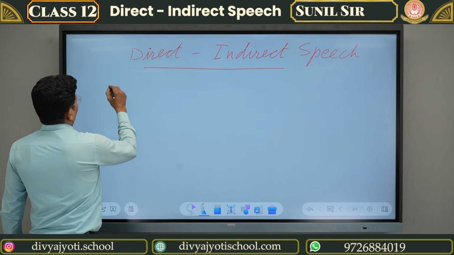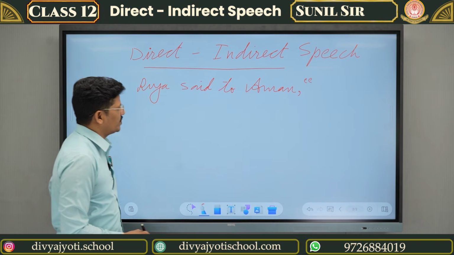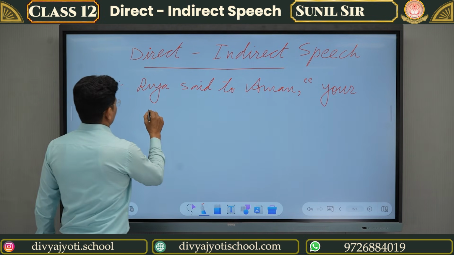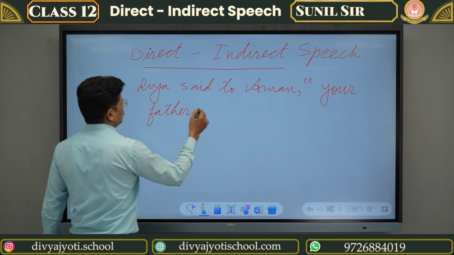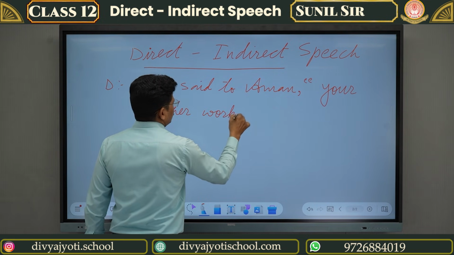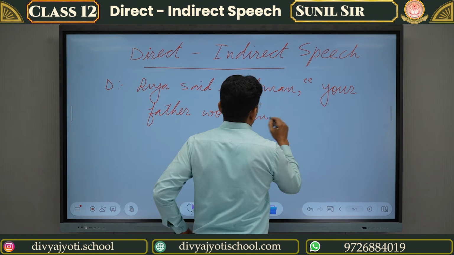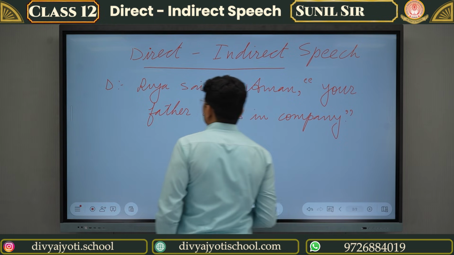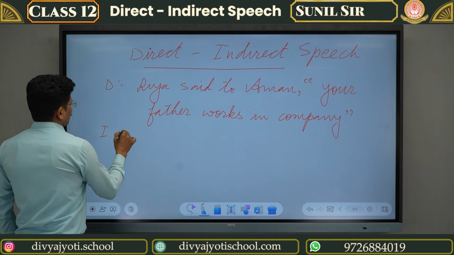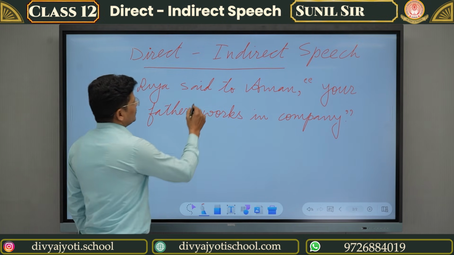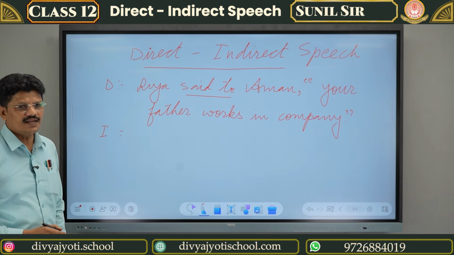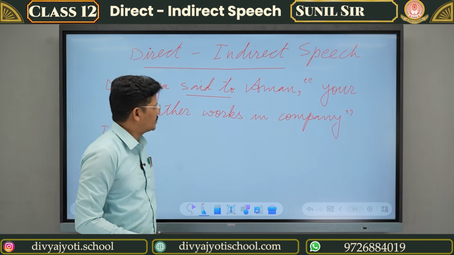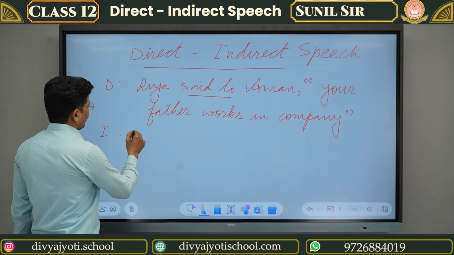Direct speech. Riya said to Aman, your father works in company. Okay. Indirect speech. You know that said to becomes told in indirect speech when the inverted comma sentence is simple, declarative or assertive. So let us change into indirect.